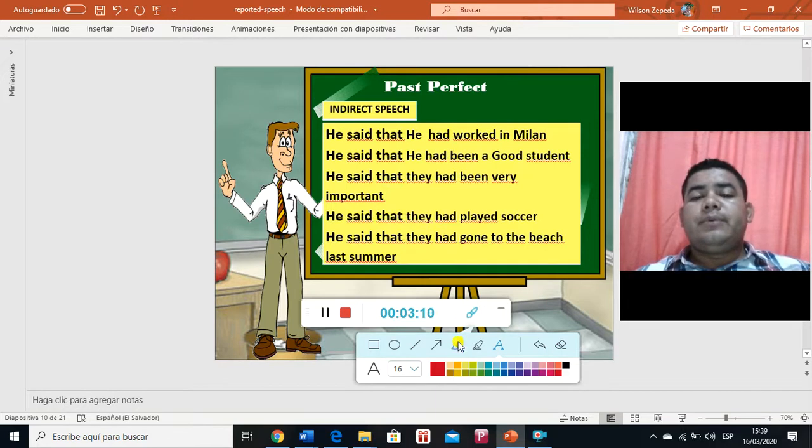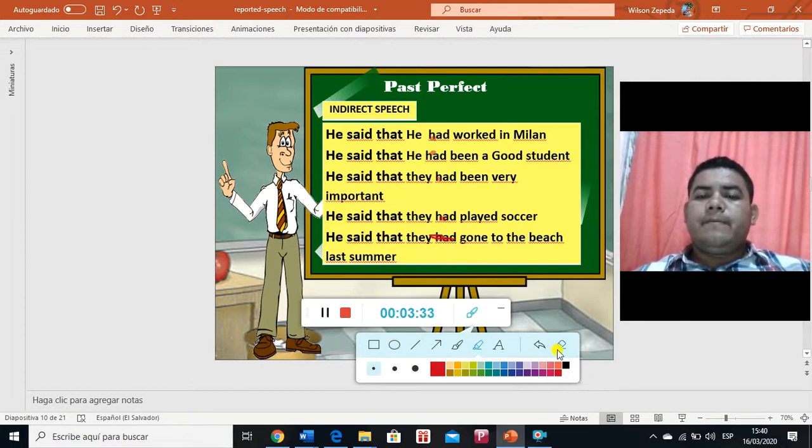It is very important, people, to see that we will always use the auxiliary had for all the sentences. In all the sentences that I have made over here, we're going to use had as the auxiliary. So be careful with this. This is very important.